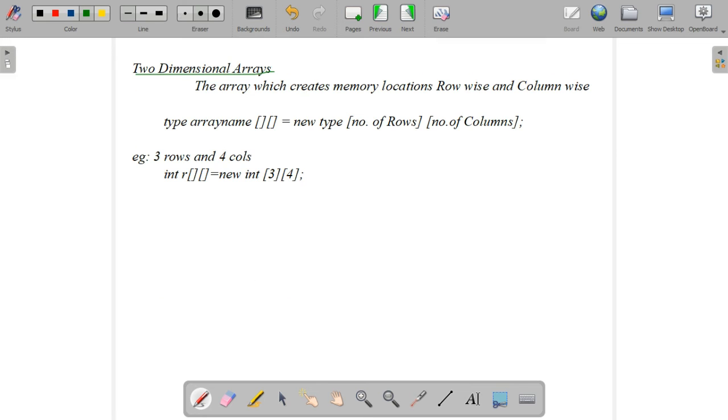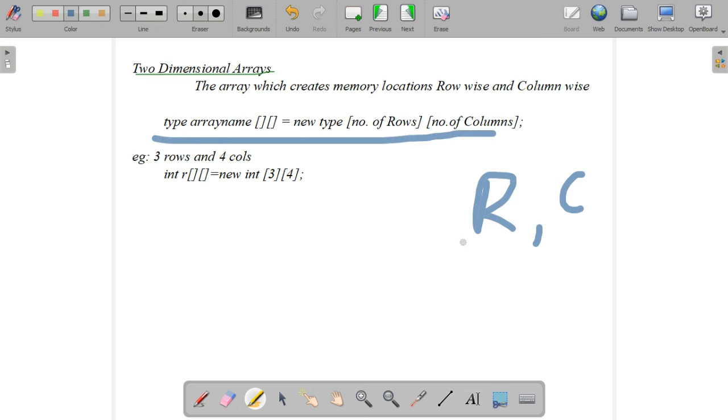Okay, the next one is two-dimensional array. Multi-dimensional array, in that first case is two-dimensional array. The array which creates memory locations row-wise and column-wise then it is known as two-dimensional array. So in one-dimensional array, it is a continuous memory location like this. We will write as a continuous memory location. Then in the case of two-dimensional array, have to consider the rows and columns. Rows and columns. So the syntax to write the array declarations.